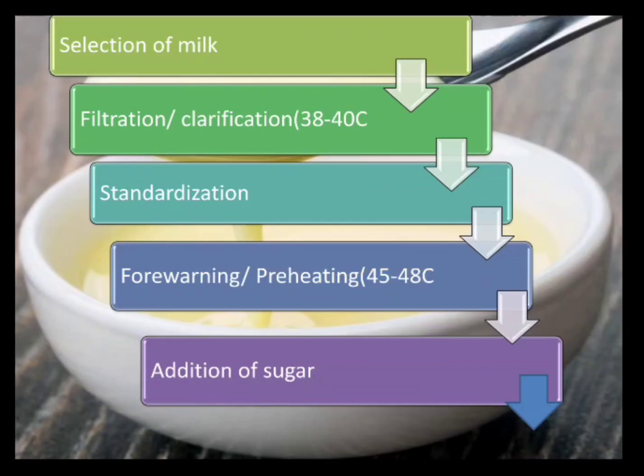Now how do you prepare this condensed milk? It is important as to what kind of milk you select. Basically, as I told you, it's the buffalo milk and the cow's milk that is selected, and this milk is homogenized properly, and then it is set for filtration. Now why? Because unwanted impurities could be there, hence it is maintained at 38 to 40 degrees centigrade, and it is filtered so that other unwanted physical impurities are removed. Later it is set for standardization.